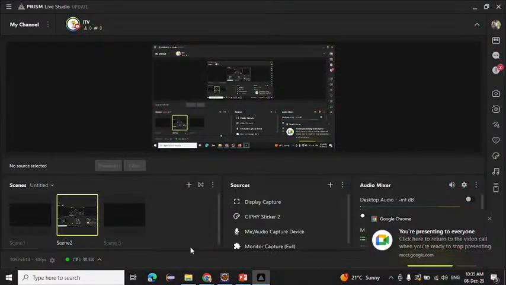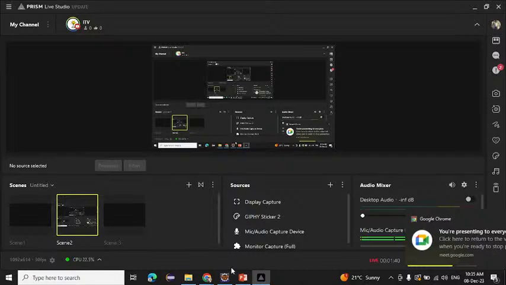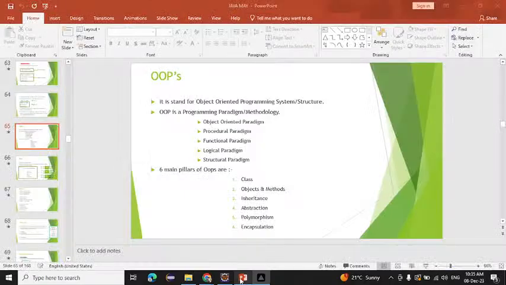Okay, so in the previous session we saw what is meant by an array, and what the types of arrays are. Today we will see one of the important topics of Java, that is OOPs. What is meant by OOPs? What are the concepts present inside OOPs? That we will see today.